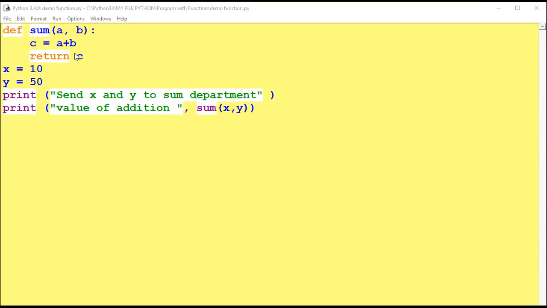Import math. So imported it, there is no error.